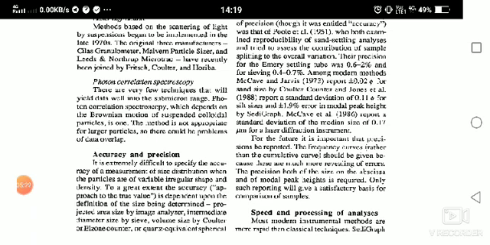Accuracy and precision. It is extremely difficult to specify the accuracy of measurements of size distribution when the particles are of variable, irregular shape and density. To a great extent, the accuracy is dependent upon the definition of the size being determined.